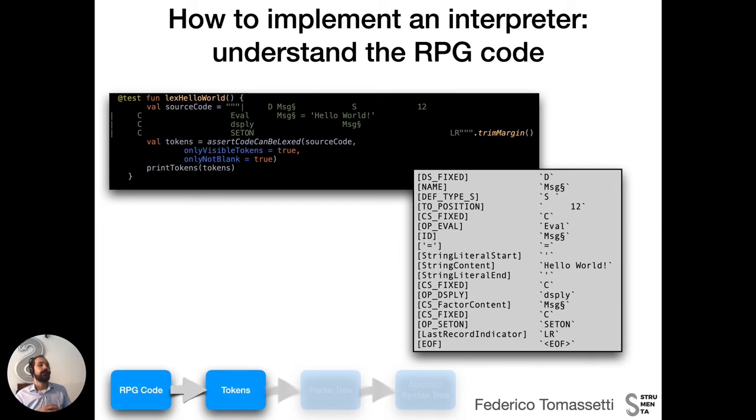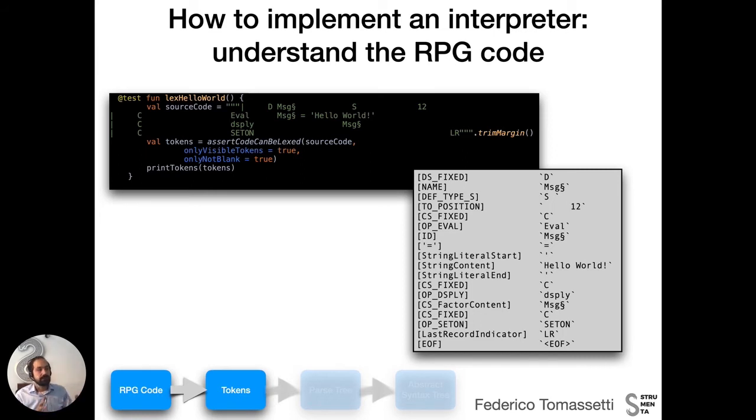So, for example, we see that there is a token containing the string value D that has the role ds fixed. So it means that it is a token that identifies a data definition. Then we have other tokens representing a name or an S indicating a type. We have the toPosition token and so on.